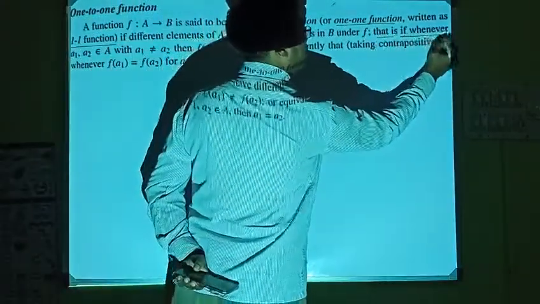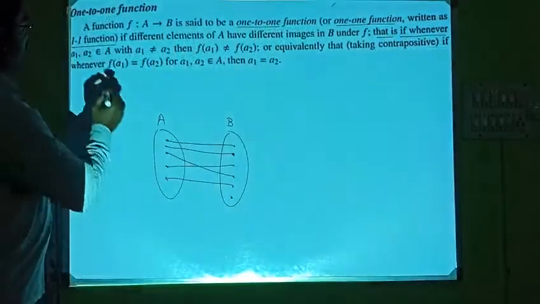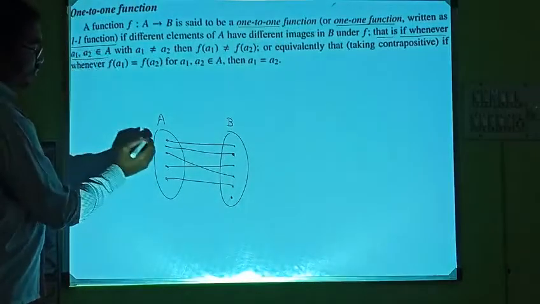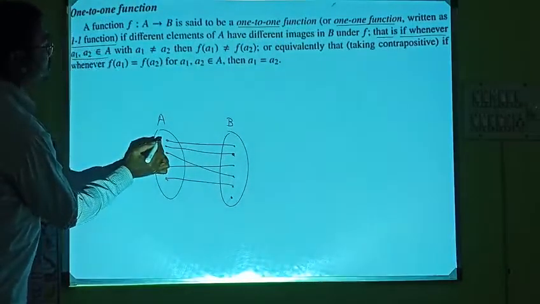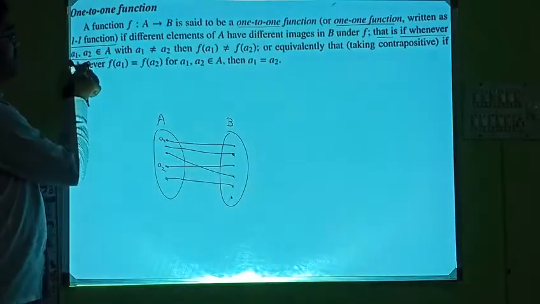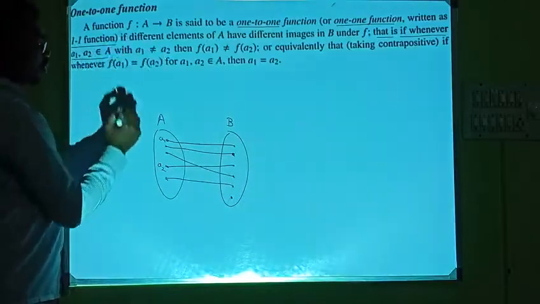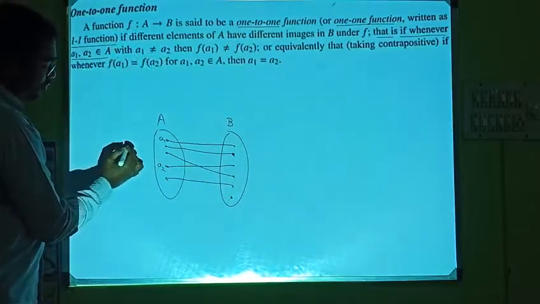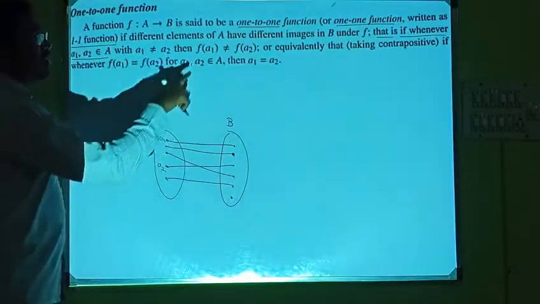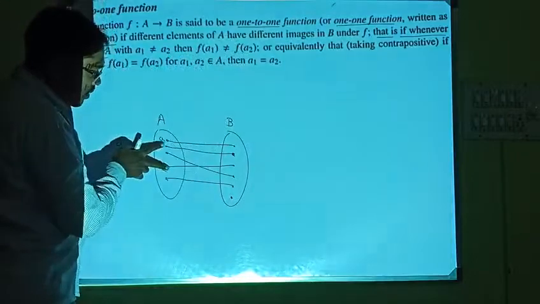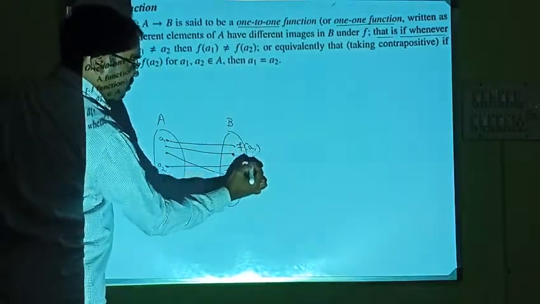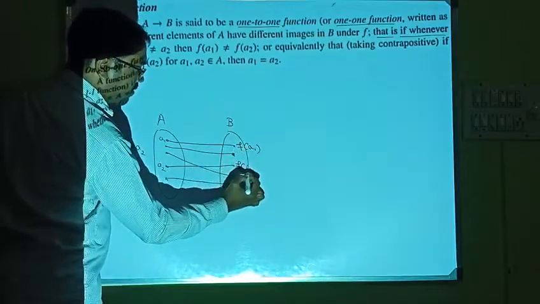That is the other way. That is, whenever a1, a2 belong to A, say this a1 and say this a2, with a1 not equal to a2, if these two are distinct elements, then their images are also distinct. See, this is f of a1 and this is f of a2.